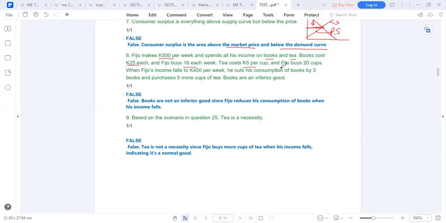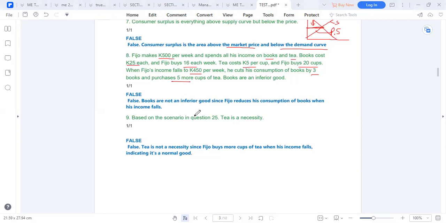Tea costs 5 per cup and Fijo buys 20 cups. When the income falls to 450, he cuts his consumption to buy 3 books and 5 more cups of tea. The books are inferior goods. Is that true or false?